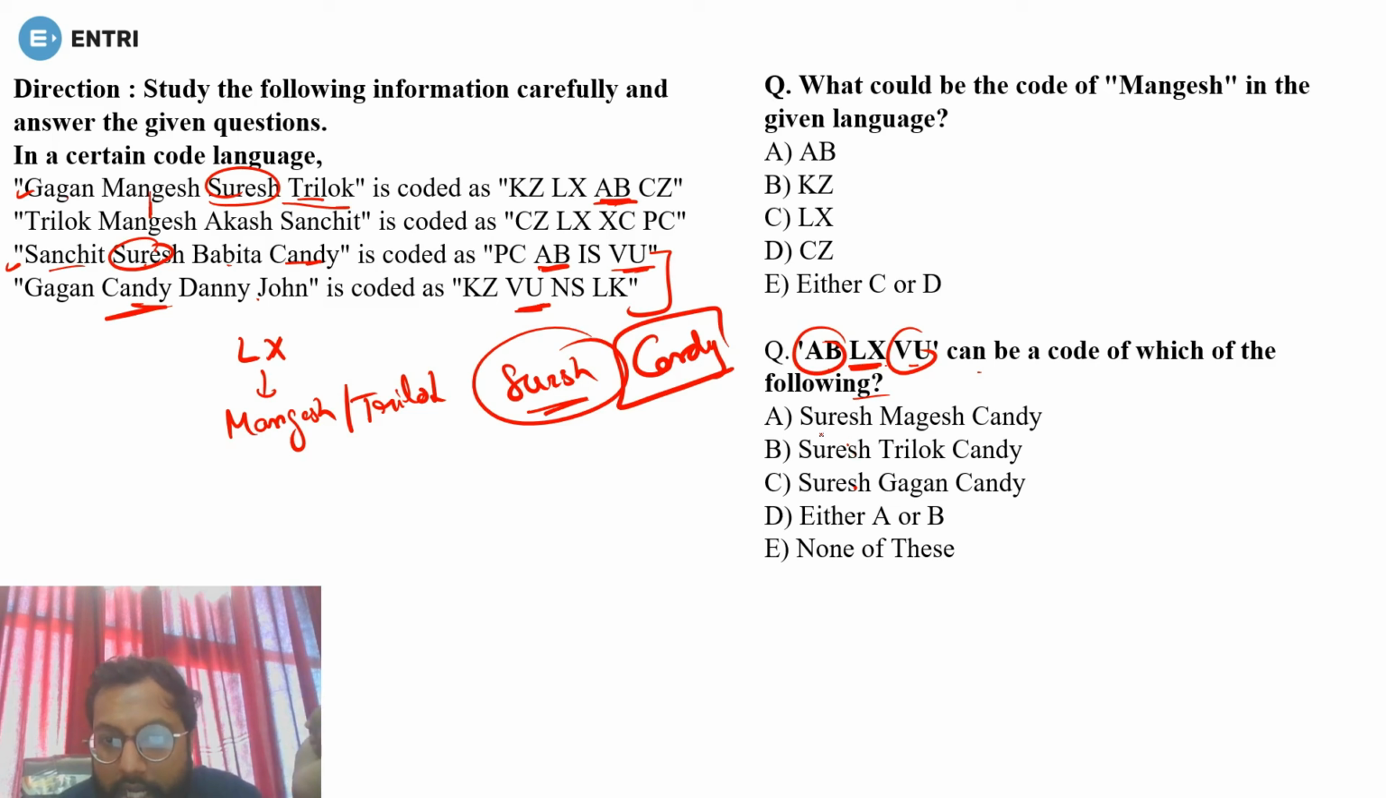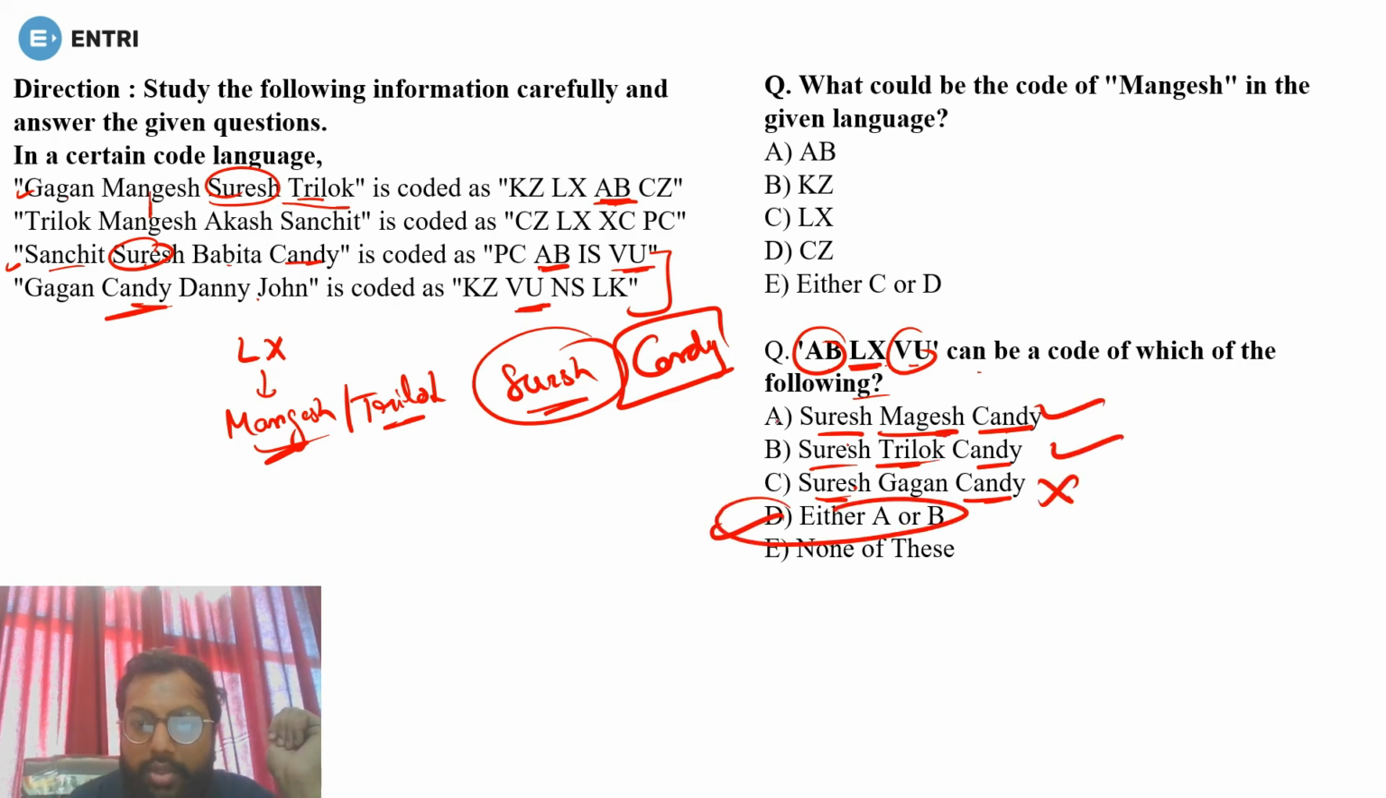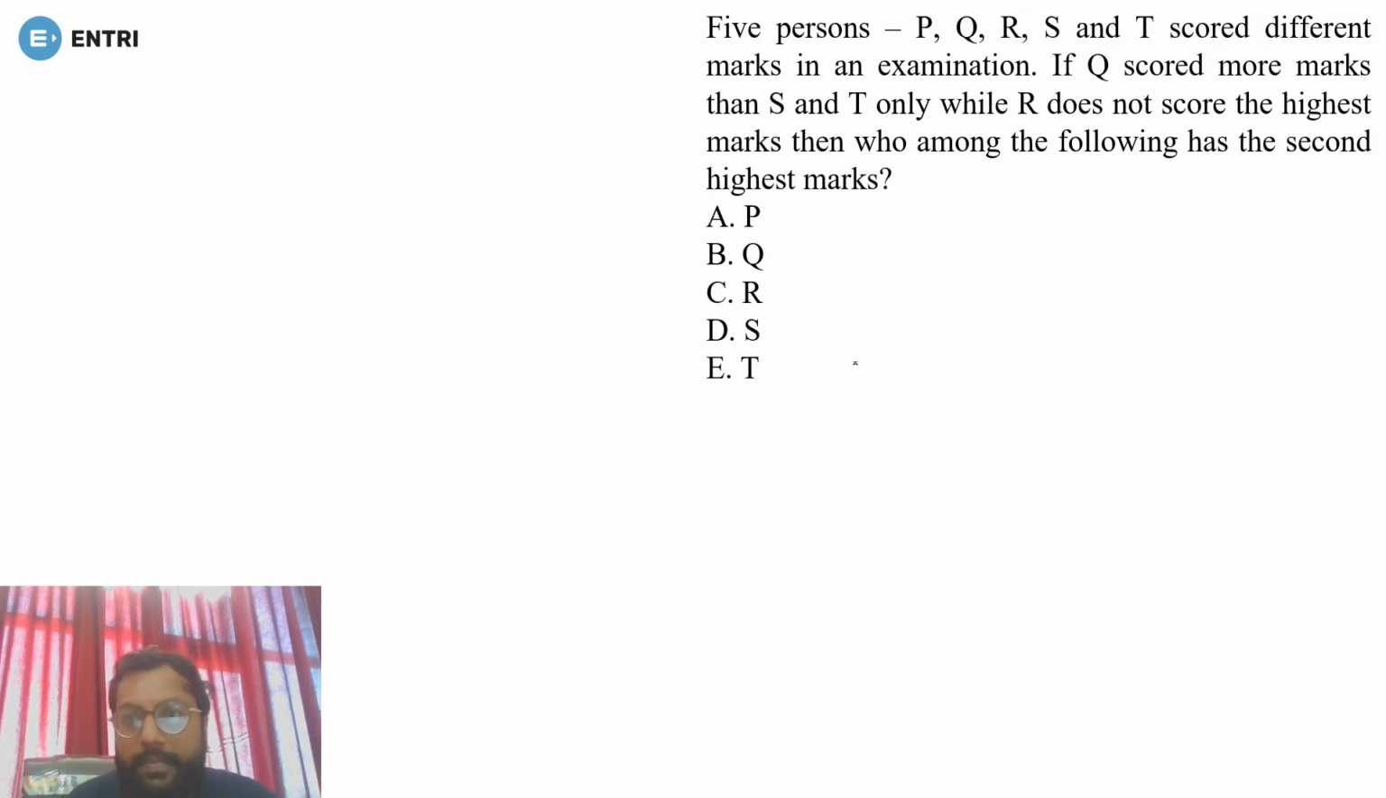Okay. So Suresh and Candy is there. Now left with the Mangesh and Trilok. So Mangesh is there. It can be. Trilok is here. It can be. But it can't be both. So either A and B, because both A and B is possible. Done. Okay. Now let's see the next question.